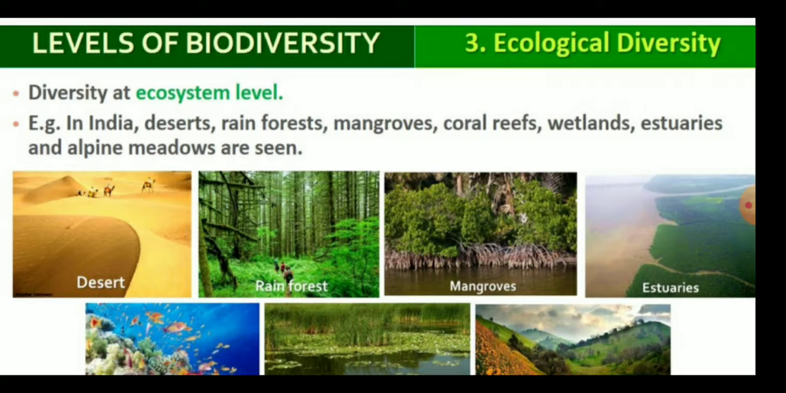So children, I hope this topic is clear. Today we have discussed biodiversity and the three levels of biodiversity. First is genetic biodiversity, second is species level biodiversity, and the third is ecological level of biodiversity. So thank you, children.